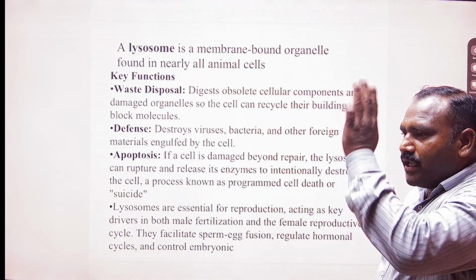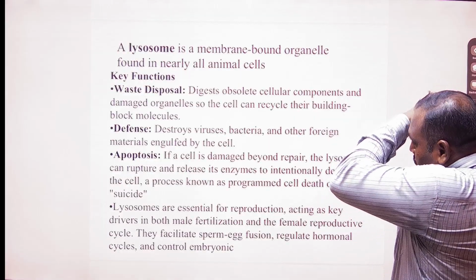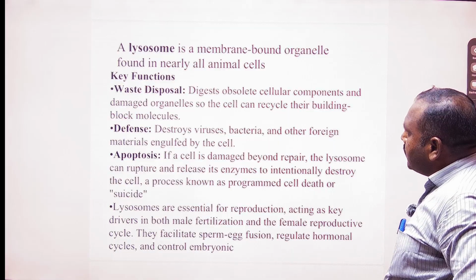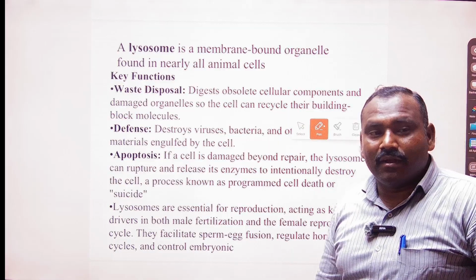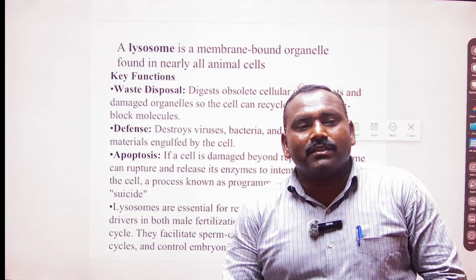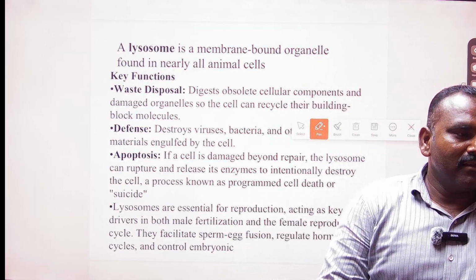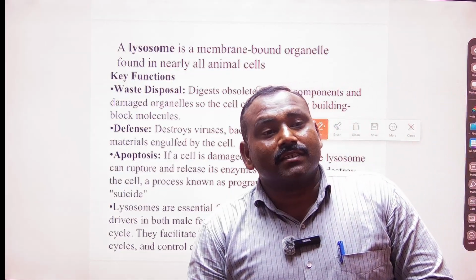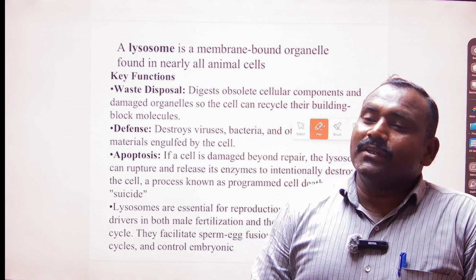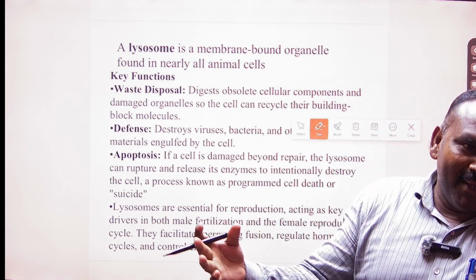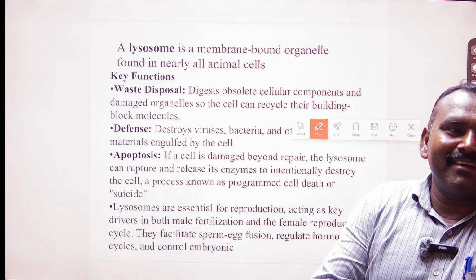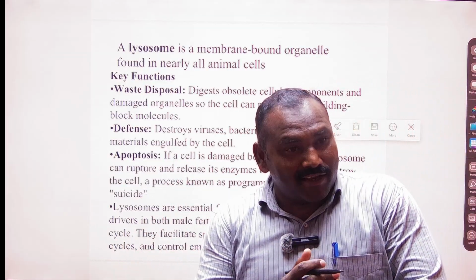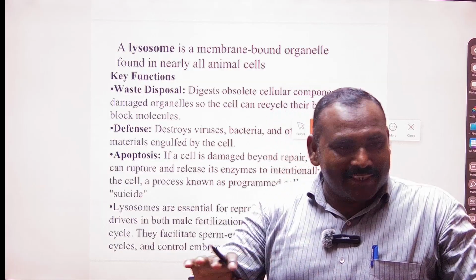Next is the lysosome. The lysosome is also an important cell organelle, and it is also known as a suicidal bag. Why is it known as a suicidal bag? It has different kinds of enzymes, and if the nucleus decides that the cells are beyond repair, so the cell has to be destroyed, then it can destroy the cell.